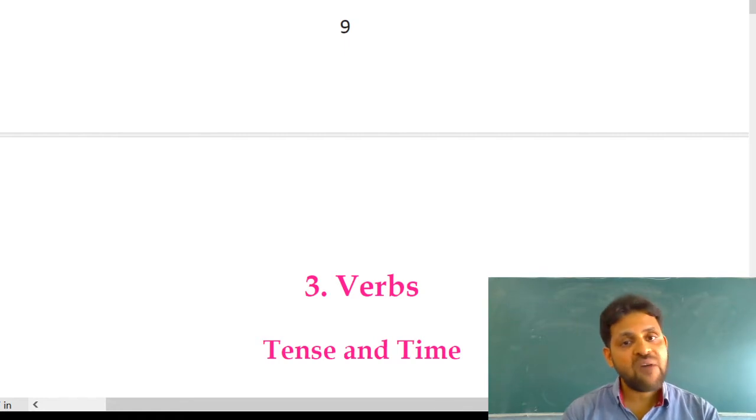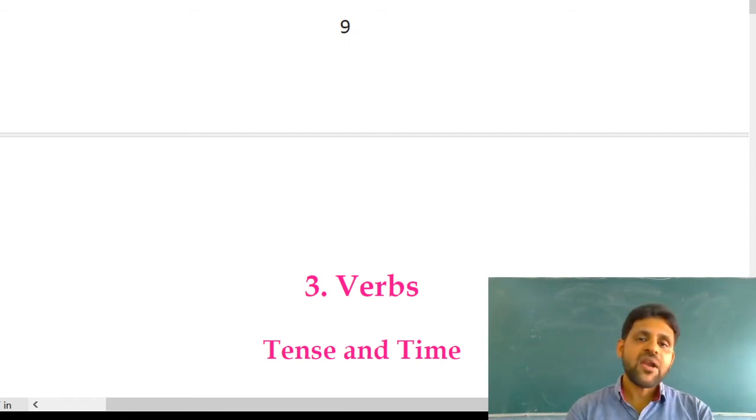On the basis of the time factor, time is divided into three classes. Based on the time factor, or the event happening at different times, we have classified time into three classes. They are present tense, past tense, and future tense. Each tense has its own four forms that I will explain.